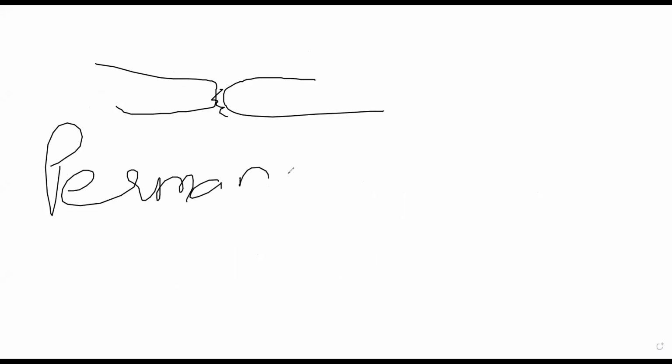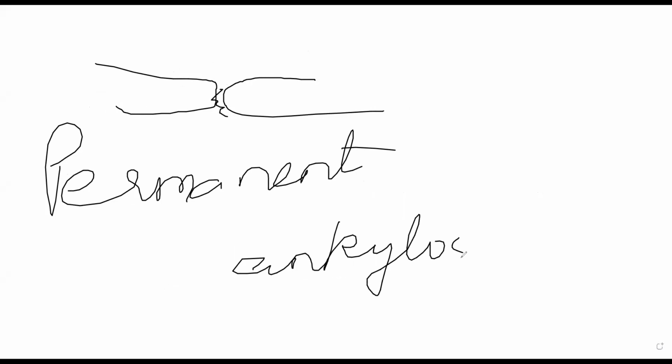The fibrous adhesions formed due to inflammation essentially make the two ends of the joint stick together, and when they stick together, permanent ankylosis will occur. This condition in which the joints are getting stuck will be called ankylosis. So that is about suppurative arthritis. Tomorrow we'll continue with tuberculous arthritis and gouty arthritis.